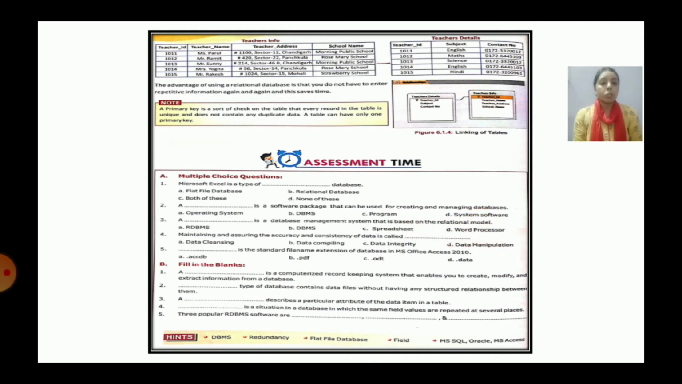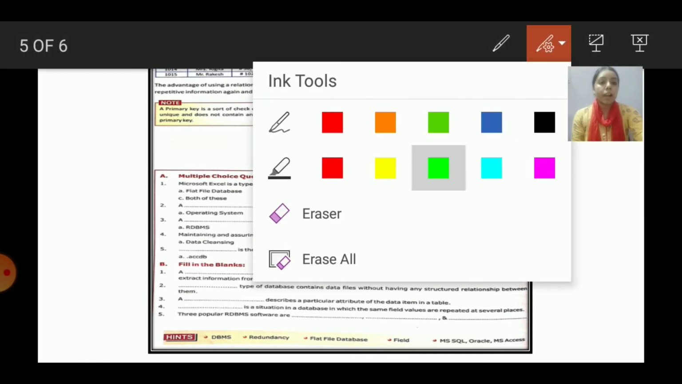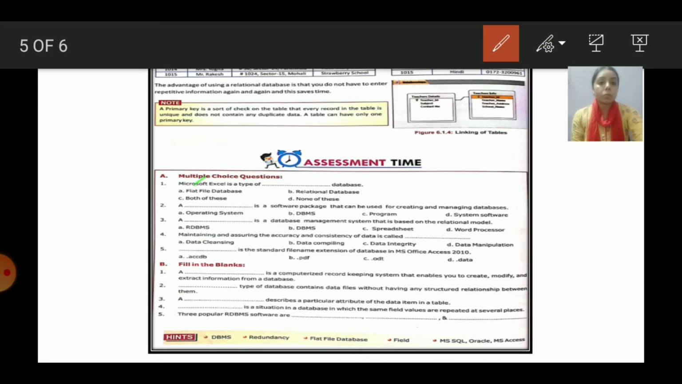Now let us move on to the exercise part. First we have the MCQs. The first question is, Microsoft Excel is a type of dash database. The options are flat file database, relational database, both of these or none of these. The correct answer of this one is the flat file database, option A.